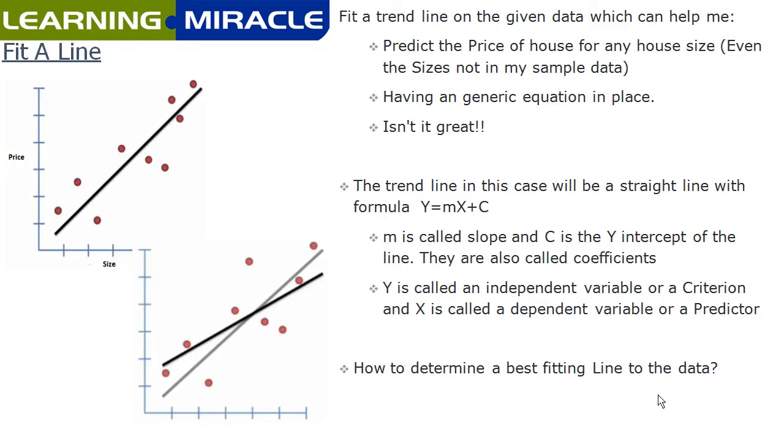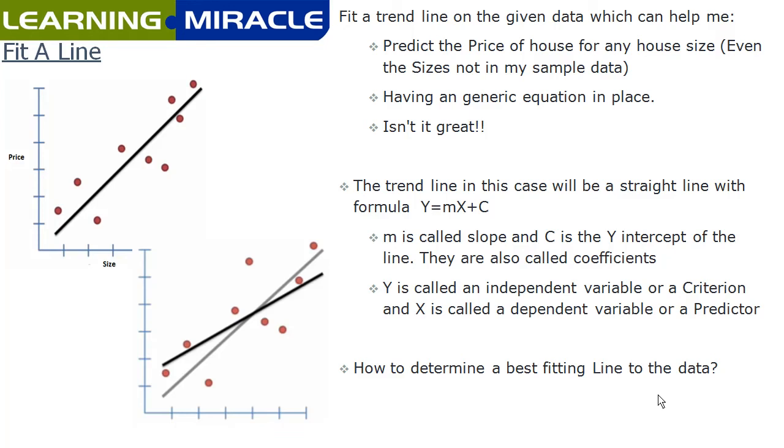So once we have the scatter plot in place, the next step would be to fit a line to the data. Now you might think, why is fitting the line to the data important? Fitting the line to the data assists us to predict the price of a house of any size, even a size not in my original sample data. So fitting a line also gives me an equation which I can use to put size in that equation and derive or predict any price for that matter. Don't you think it is great?